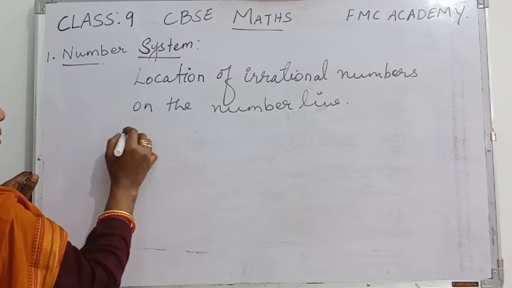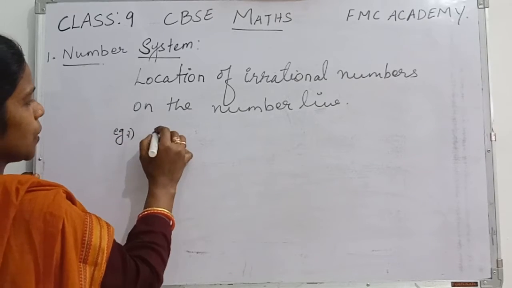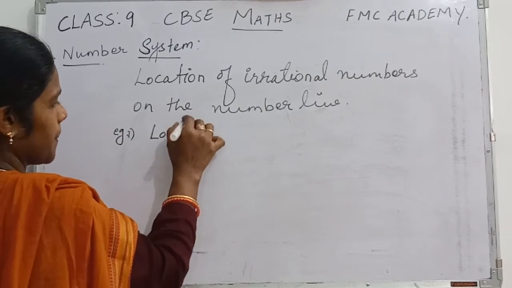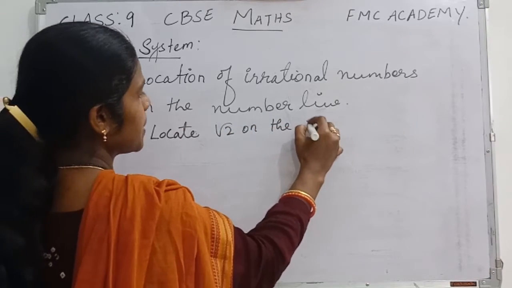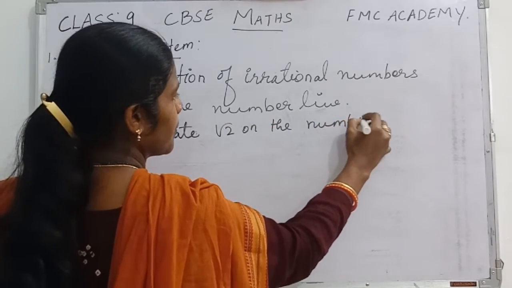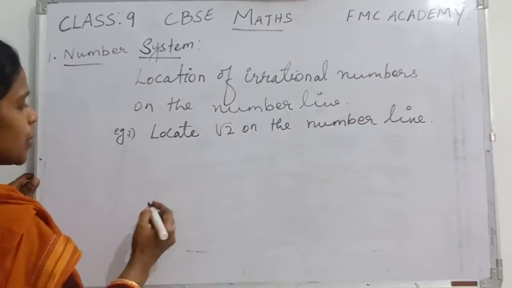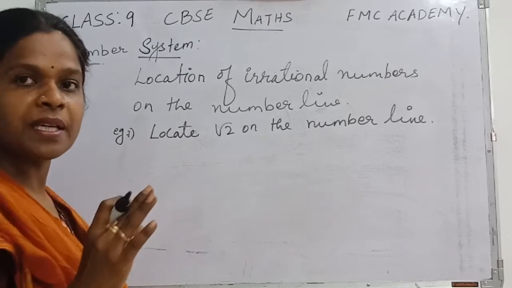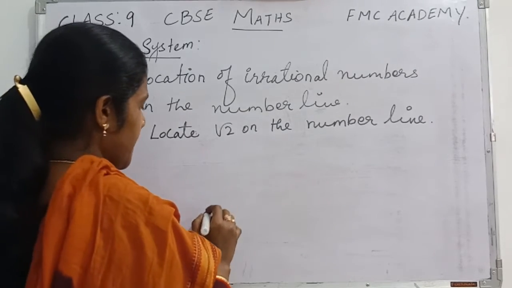Okay, so here the first one. Question is, example 1. Locate root 2 on the number line. So in this one, we are going to use the Pythagoras theorem to represent it. So let's see now.